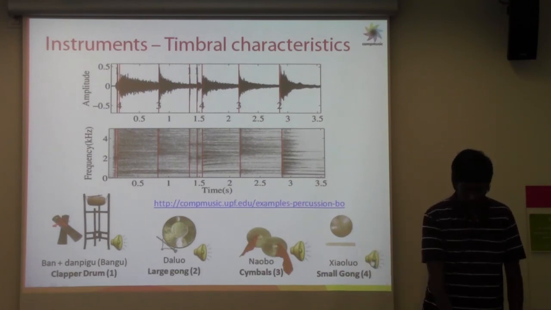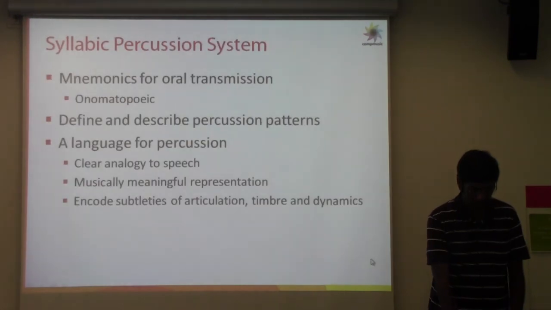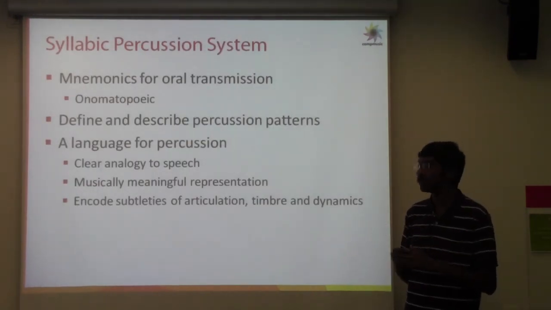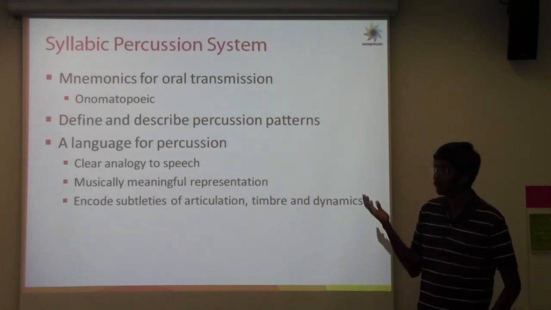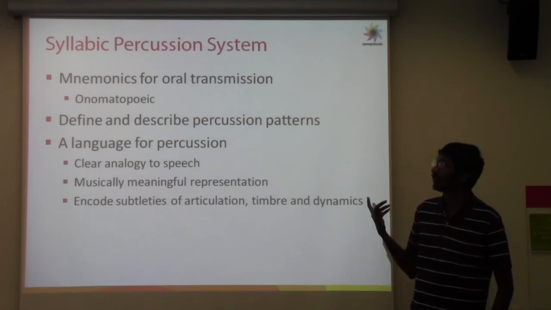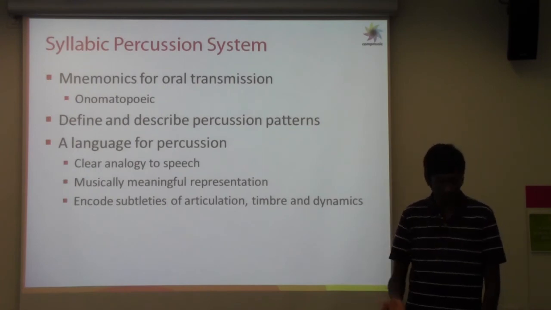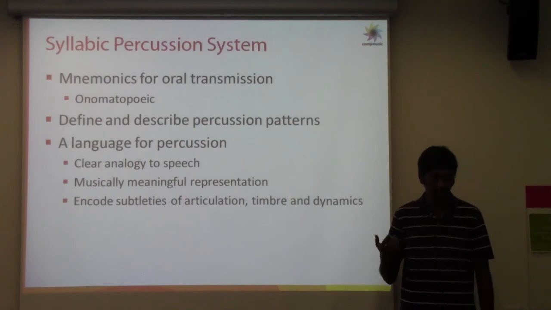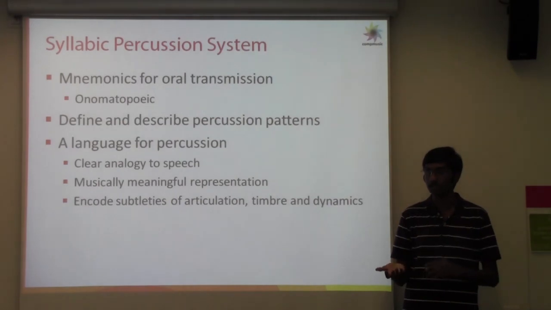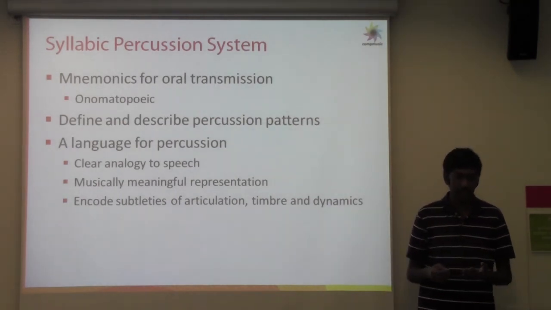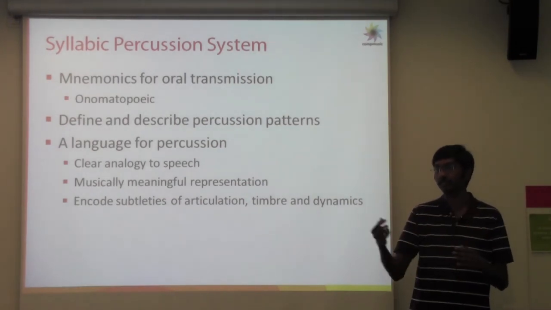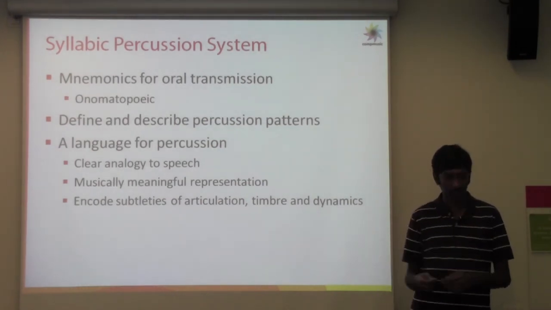And then one important characteristic of these instruments is that they come together to form a syllabic percussion system. So what do we mean by that? Mainly these syllables have been formulated in music practice to be mnemonics for oral transmission of the repertoire. These are syllables which are onomatopoeic, which means that they represent the underlying acoustic sound, and then they are vocalized, and they can be used to define and describe percussion patterns. As we saw, Rafael defined a percussion pattern in terms of vocalized syllables.